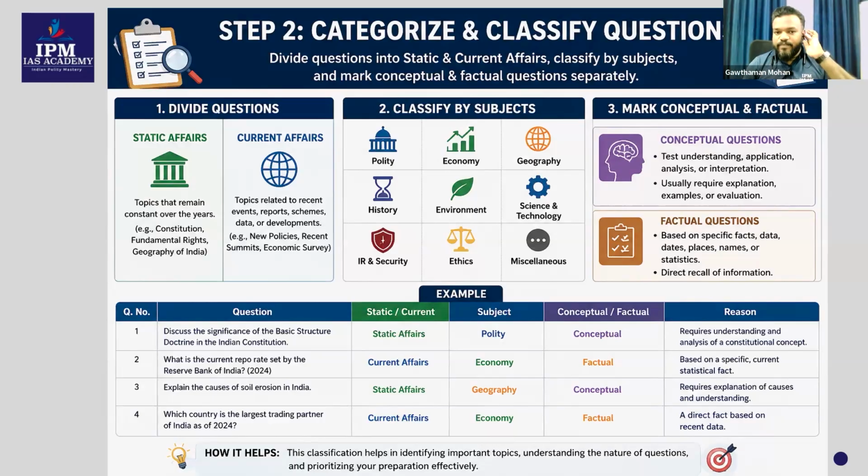Okay, so this part is clear, how to categorize and classify questions. Is that clear for you? Yes, sir. So the second one is mainly focusing on categorizing and classifying the questions based on the topic and subject.